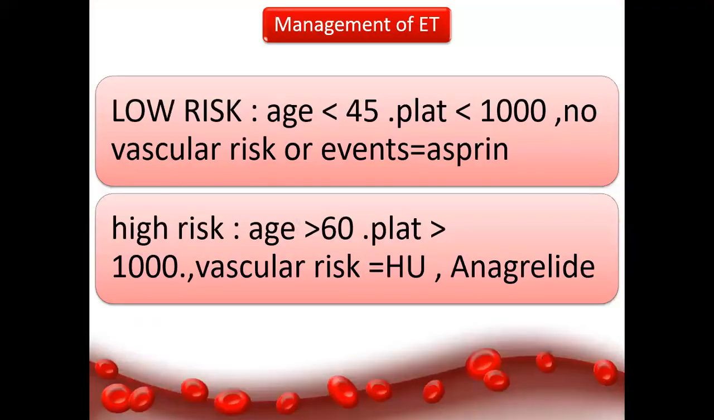Usually we classify ET, essential thrombocythemia, according to the age and platelet count and vascular event into low versus high risk. Low risk is a younger age group with platelets less than 1 million without vascular events, and the treatment in these cases is usually aspirin. Those above the age of 60 with platelets more than 1 million and risk of vascular event, we definitely need to decrease the platelet count to avoid any thrombosis by hydroxyurea, a drug that can be used as a cytoreductive agent, and we may use anagrelide.